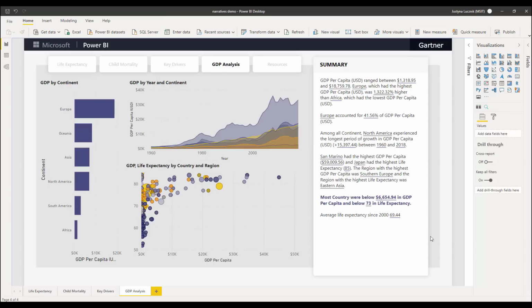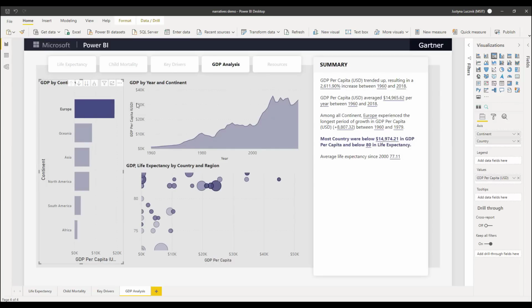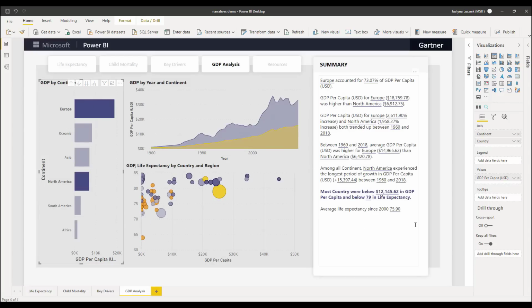And this summary is of course fully interactive with the rest of my report as well. So for example, if I want to just focus on insights about Europe, I can just select Europe over here, and my visualizations are going to cross-filter, but so does my summary. And this applies to both the automatically generated summary as well as any additions that I've made, including my dynamic values. If I want to, for example, do a comparison of Europe versus North America, I can just select both of these, and my automatically generated summary is just going to do this comparison for me. It's never been easier to do storytelling with your data.